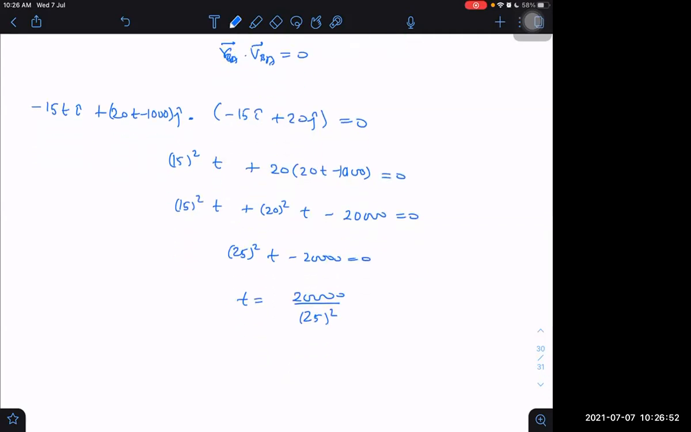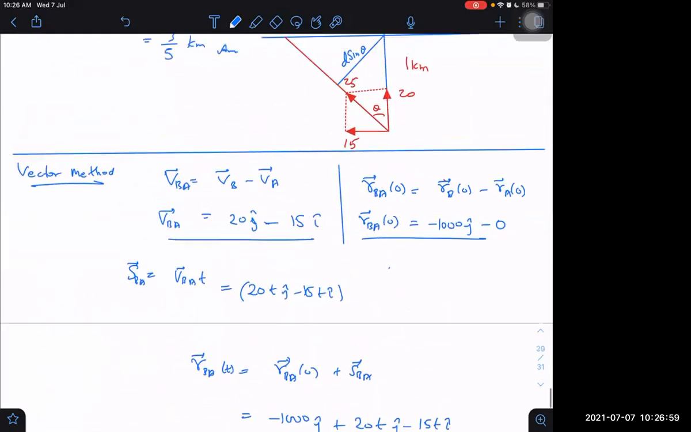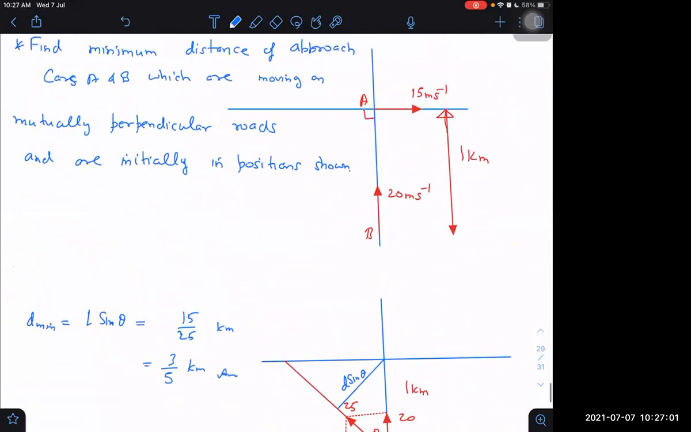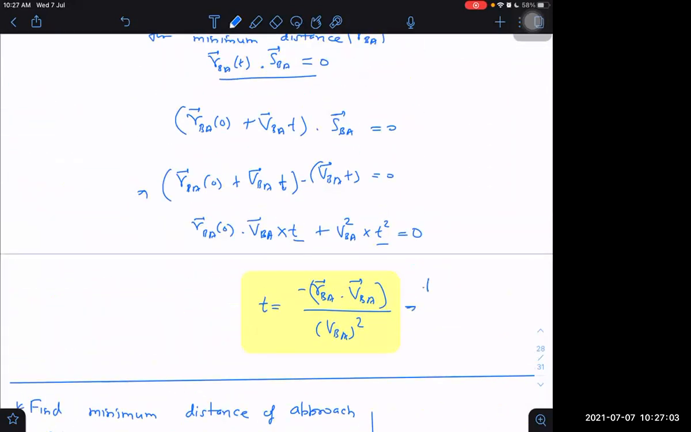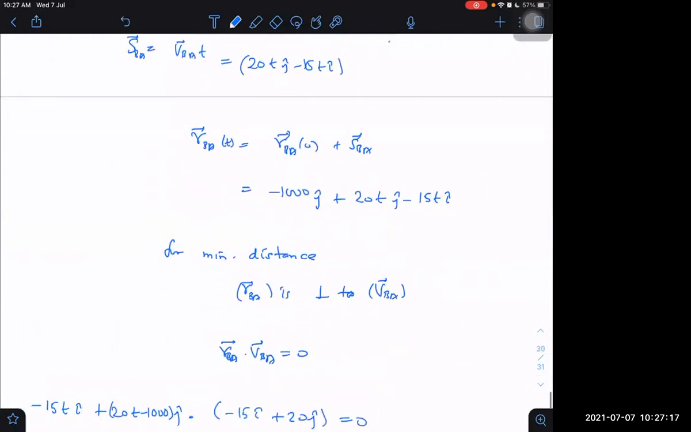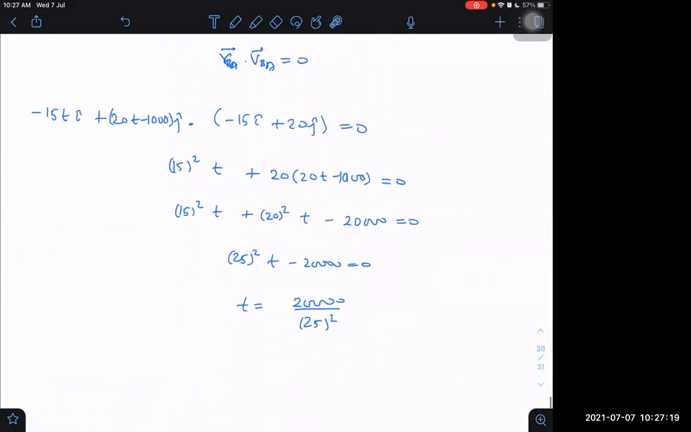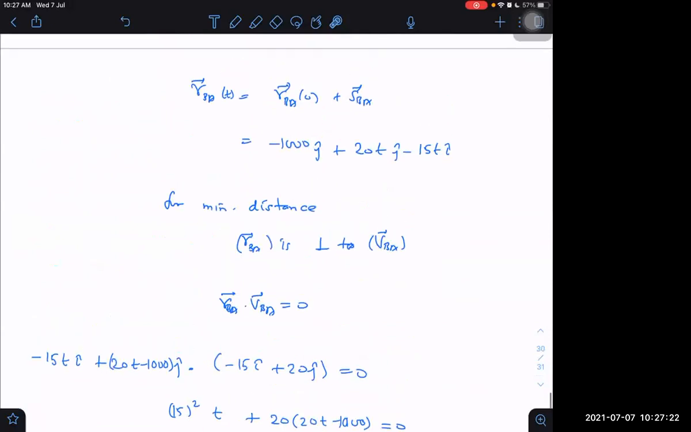What is it now? I want minimum distance. How to get minimum distance? This is not giving us minimum distance. This is giving us the time at which RBA becomes minimum. We have to substitute it back in RBA at time t. So what is the RBA value here? RBA value was this value. I have to put the time back in this.